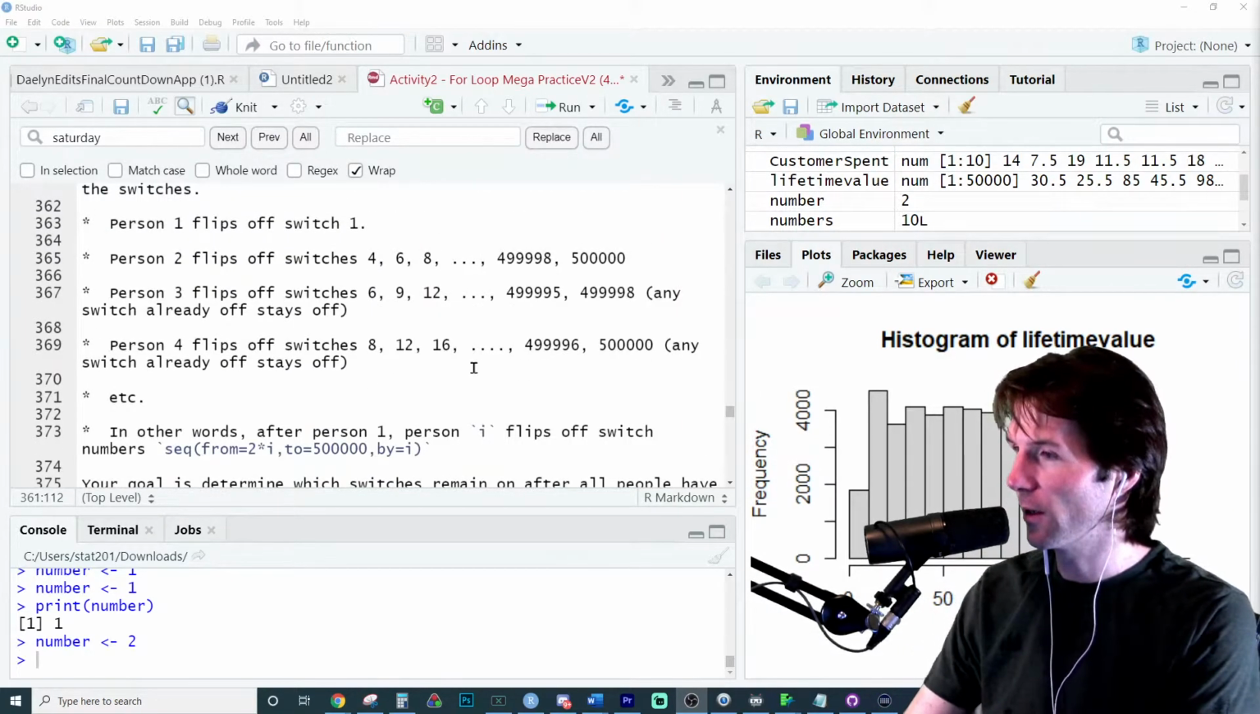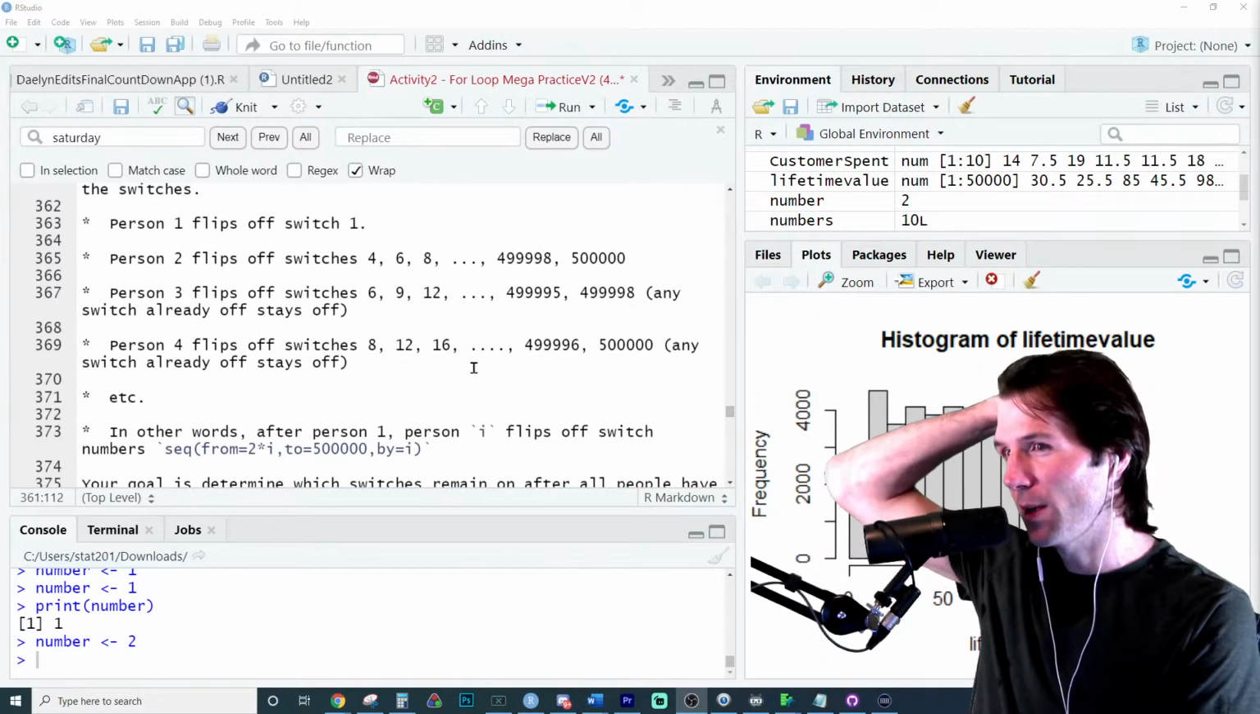Now, what this question is doing right here is this is actually prime numbers.